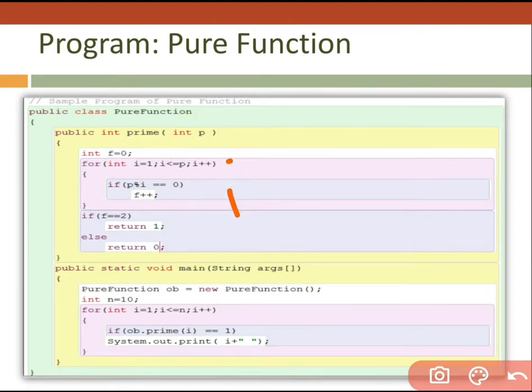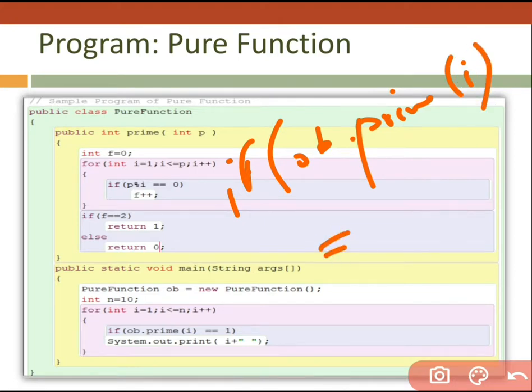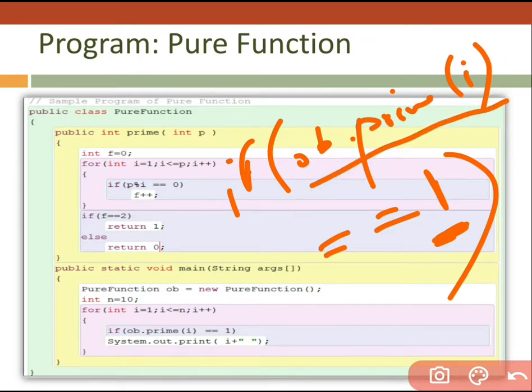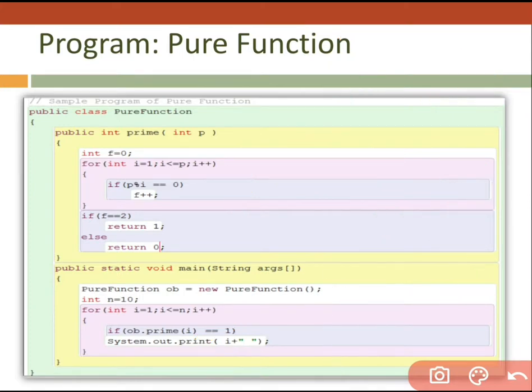And see, in the if condition what I had written is ob.prime of i, whether it is equal to 1 or not. If it is equal to 1, then 1 indicates yes it is prime, and 0 indicates it is not a prime number. But my requirement is to display only prime numbers. That's why I wrote 1 here. If my function returns 1, then it matches with 1, and if it matches with 1, I want to display that i, because that i is a prime number. That's why I had written it in this way.